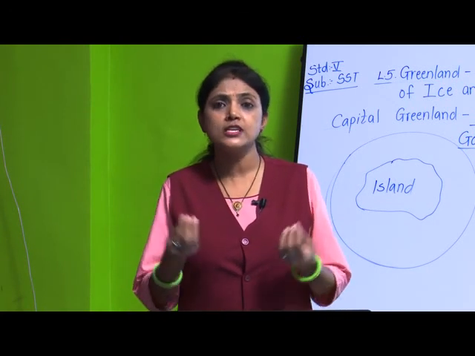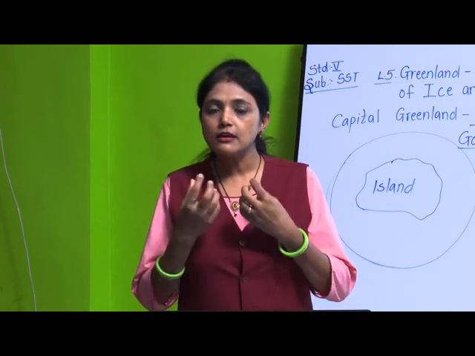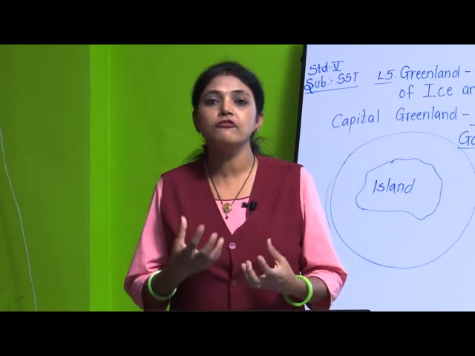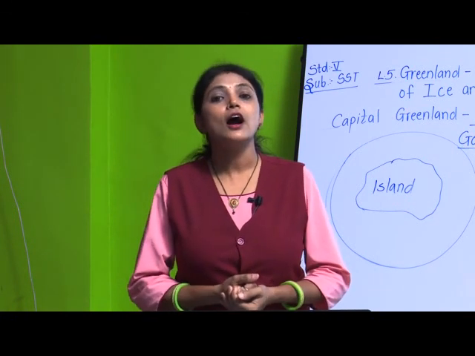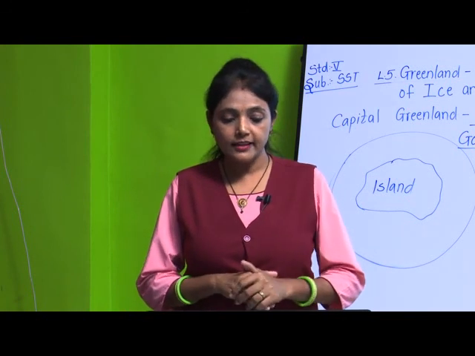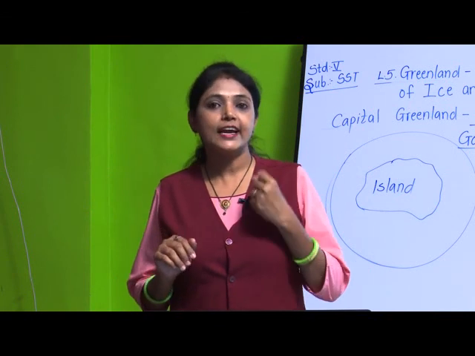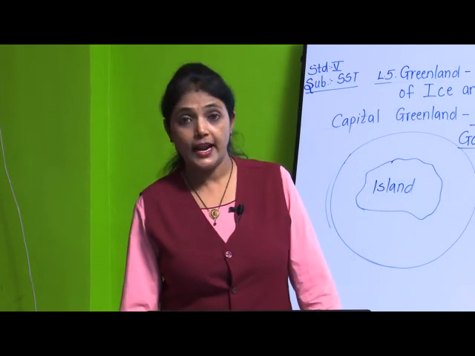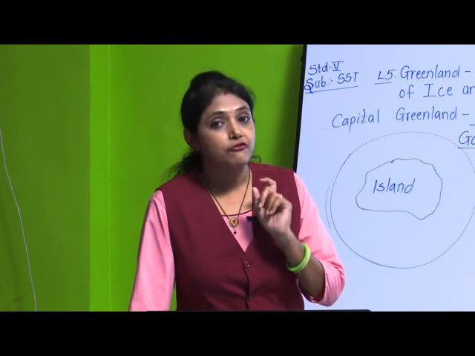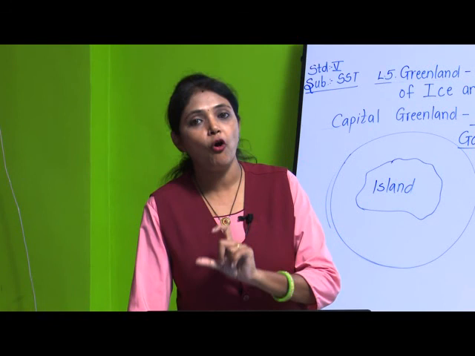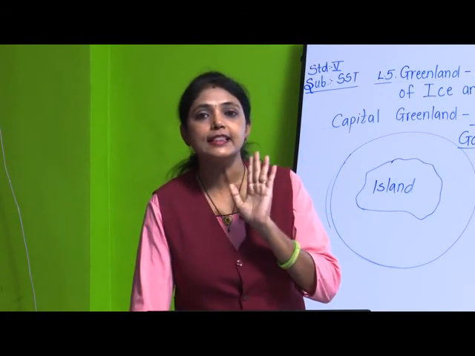We can't fulfill our hunger with those plants. So what do they eat then? They do hunting and fishing, because it is all covered with water. So they get good fishes, varieties of fishes. They survive by fishing and hunting of animals found in that area.